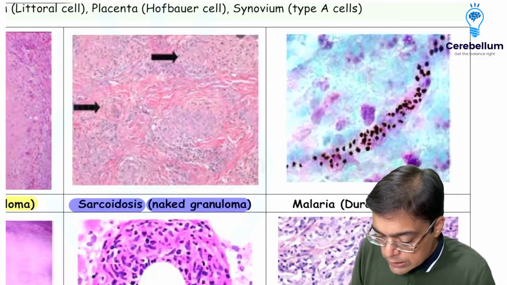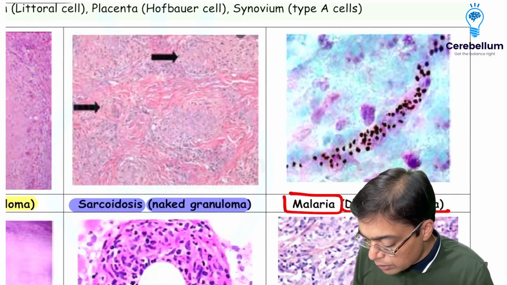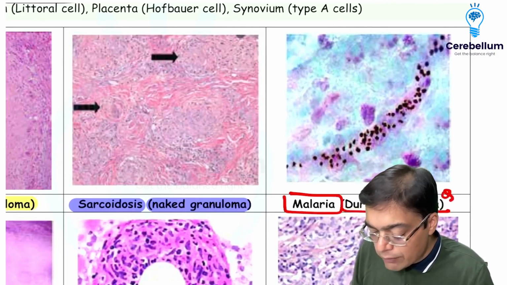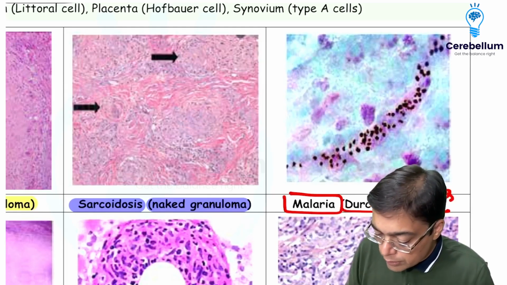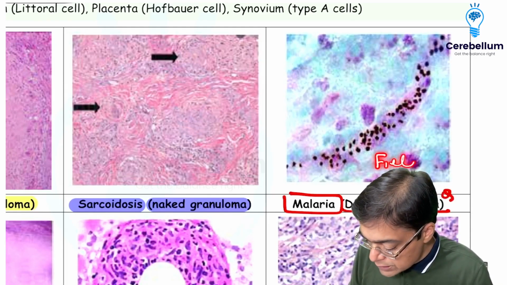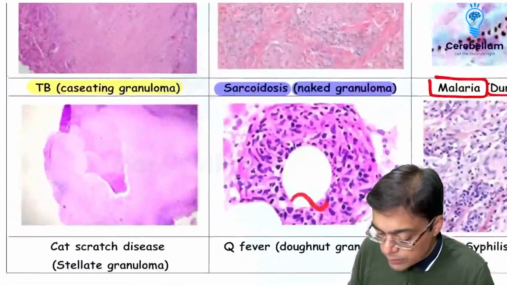Special example which was asked in the 2019 exam was about malaria, especially Plasmodium falciparum malaria, wherein you are going to be having the presence of a perivascular granuloma, which is given the name of a Dürck granuloma. Of course, you need to be familiar with the fact you are using a special kind of a stain over here, which is being given the name of a Field stain. So that is what it should be remembered so far as the Dürck granuloma is concerned.